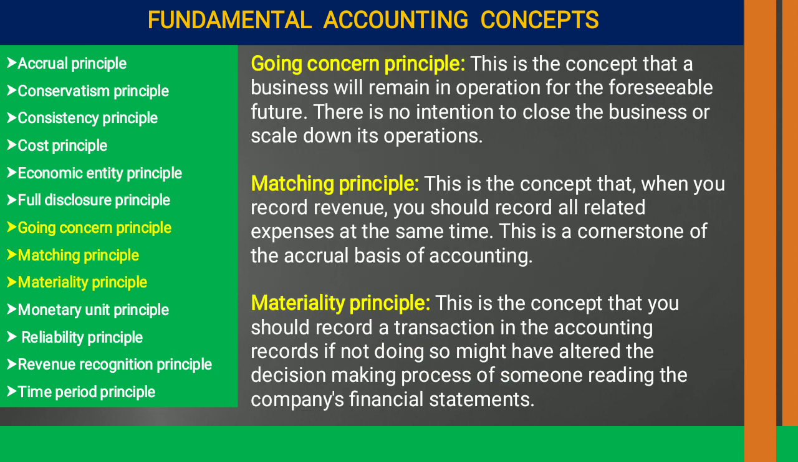Next, seventh principle or concept, that is going concern principle. Here the meaning of concern is related to the business organization. In this principle, this is the concept that a business will remain in operation for the foreseeable future. There is no intention to close the business or scale down its operation. So, according to this principle, the business organization should be continued in the upcoming years.